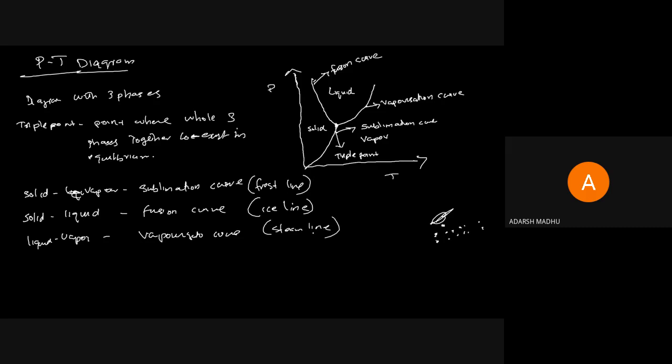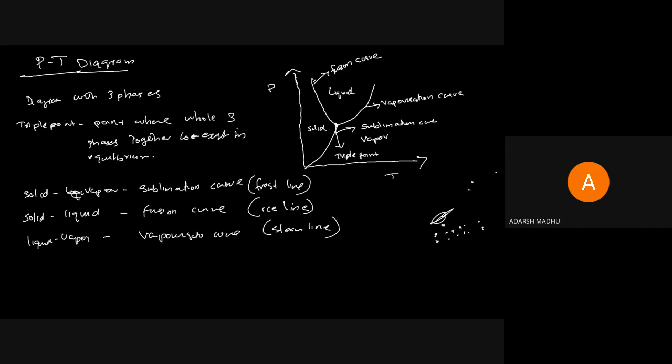When a particular liquid changes to vapor, pressure and temperature increase. When we plot the particular pressure and temperature points and draw a graph, we will get a line that is known as the vaporization curve, or called the steam line.